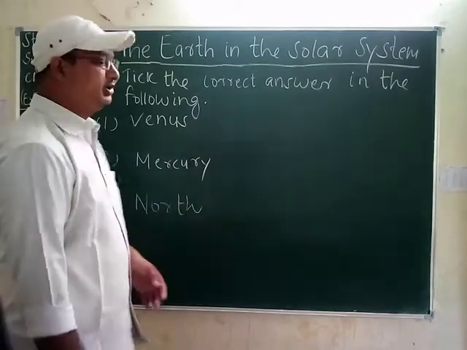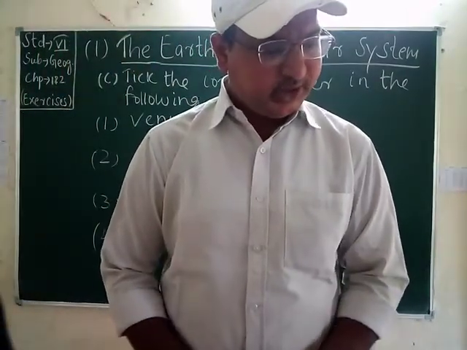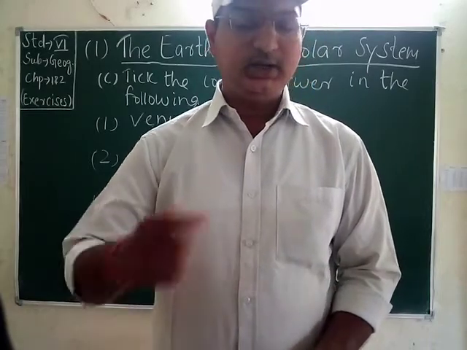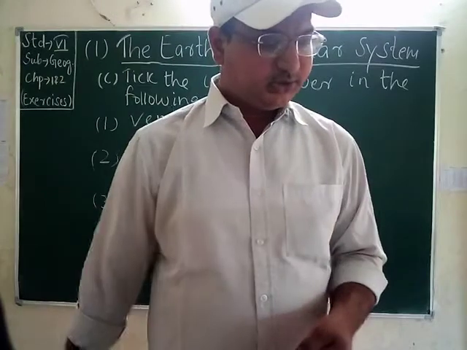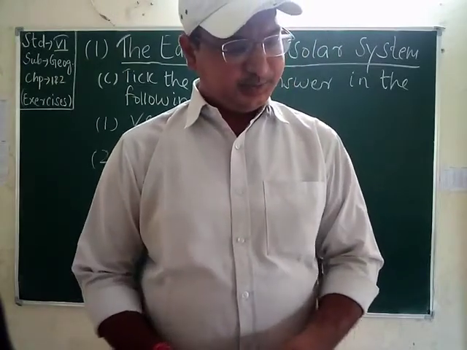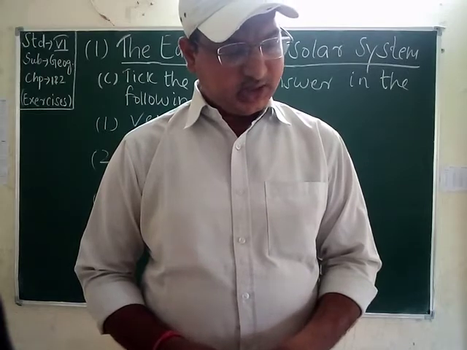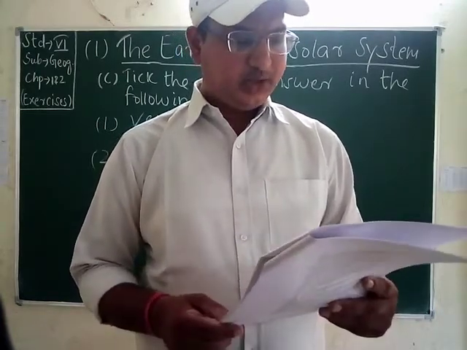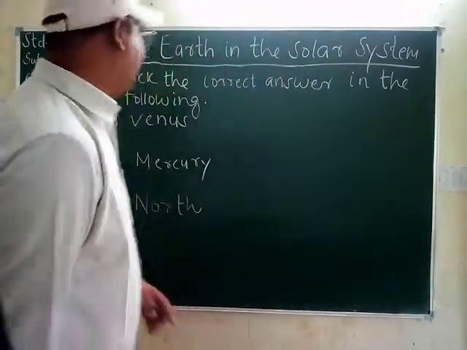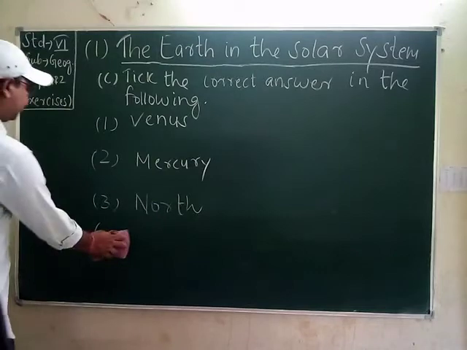Okay. Students, then the fourth one is, all planets move around the sun in a path. What is the name of that path? What type of path is it? Okay. First one is elliptical path, second is circular path, third one is rectangular path, and fourth one is oval path. Okay, so the answer will be elliptical path. It is a little bit different from the circular path.